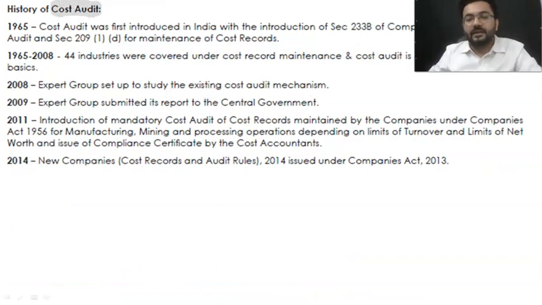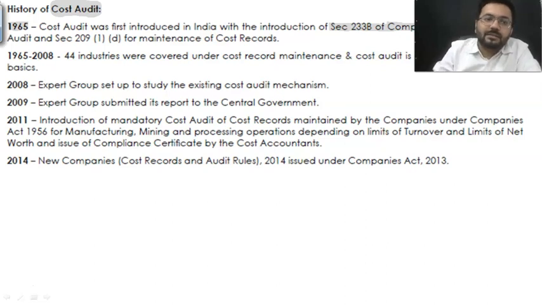The history of cost audit is that cost audit was first introduced in India in the year 1965. At this point of time, we had Companies Act 1956. Today we have Companies Act 2013, and at that point of time we had section 233B of Companies Act 1956, which straight away introduced the cost audit concept.